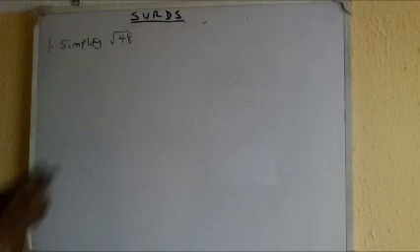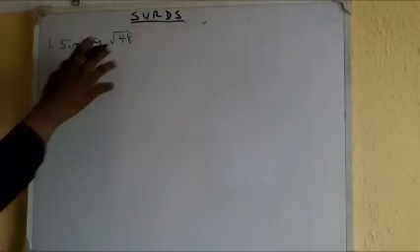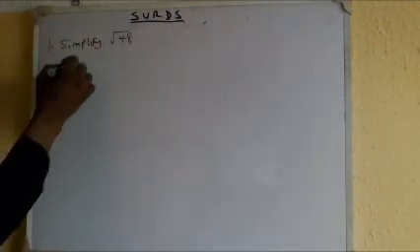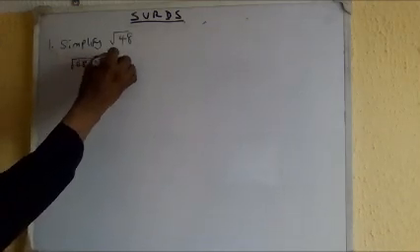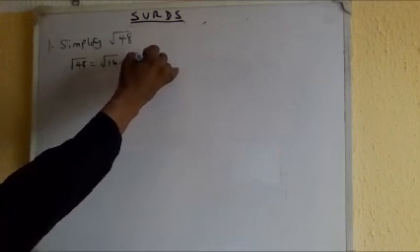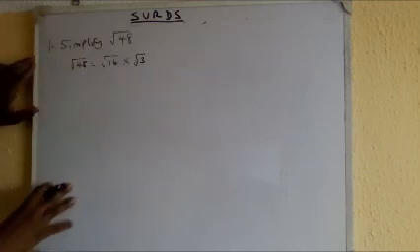So this one is root 48. We can do the factor. Let's break it down into its factors. So root 48 is the same thing as saying root 16 times root 3, because 16 times 3 is 48.